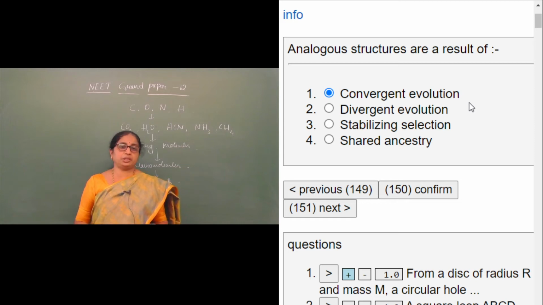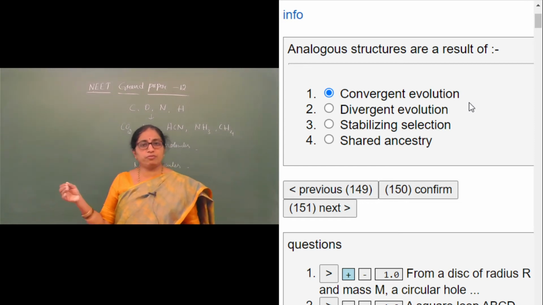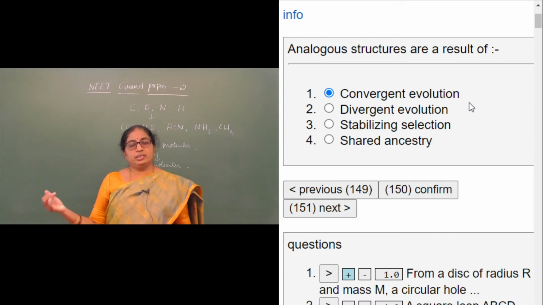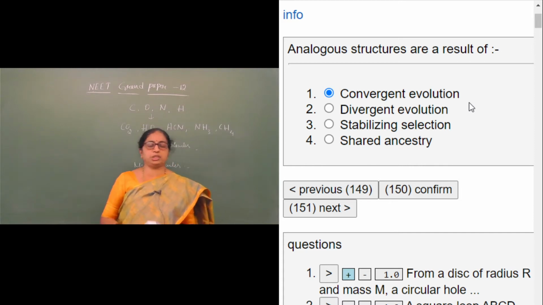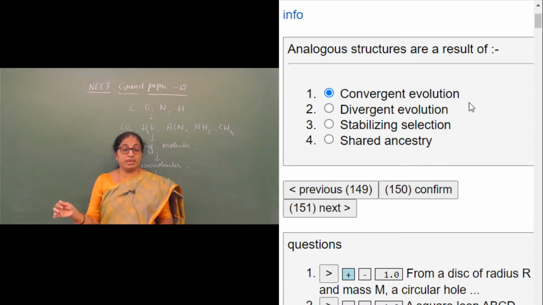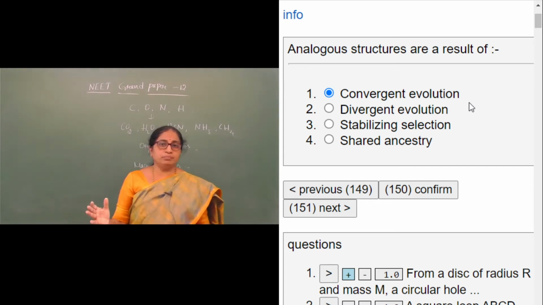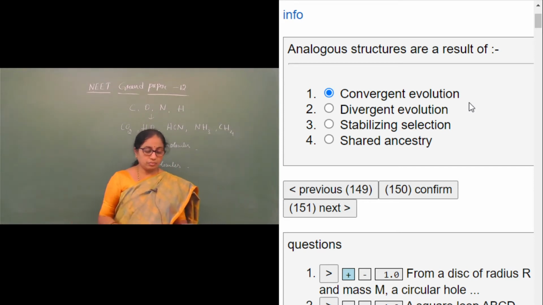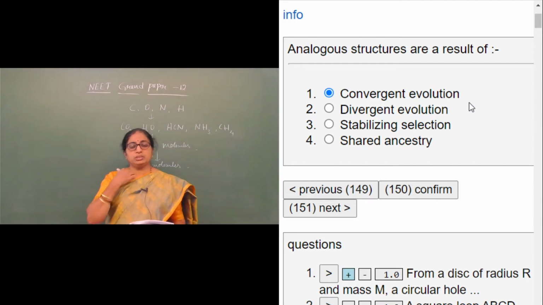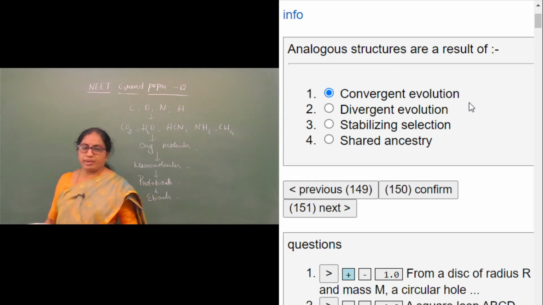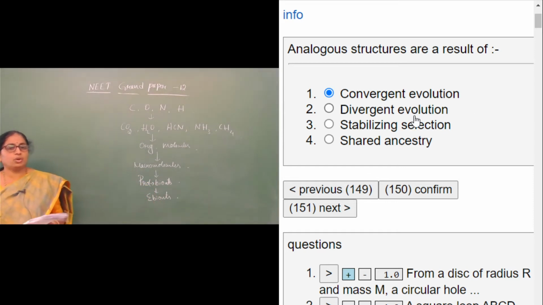Stabilizing selection is a type of natural selection. We have studied stabilizing, directional and also disruptive selection, the three types of natural selection. In stabilizing selection, nature favors the average ones, whereas the individuals at the extremes are totally removed. And finally, it is shared ancestry, which we have discussed in convergent evolution. So analogous structure is the direct result of convergent evolution.